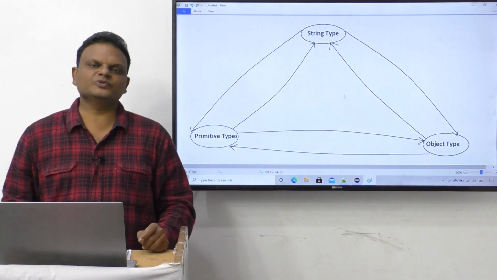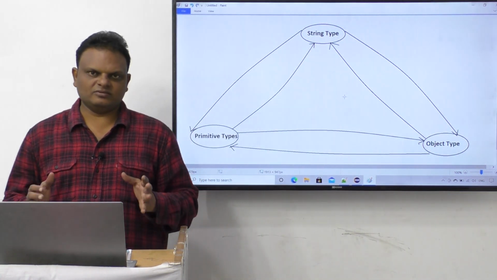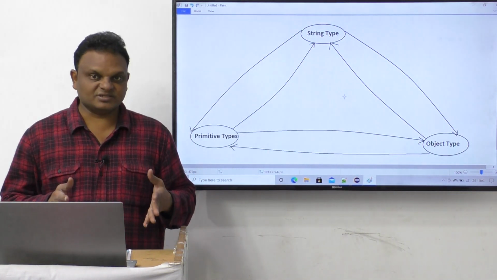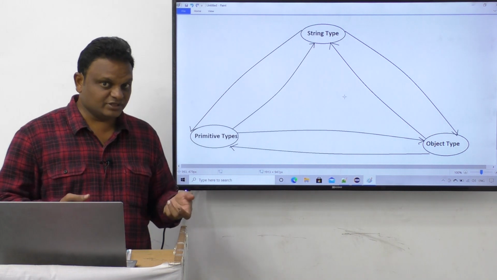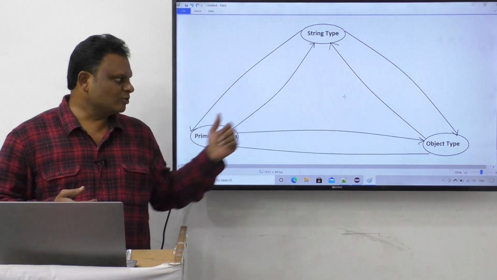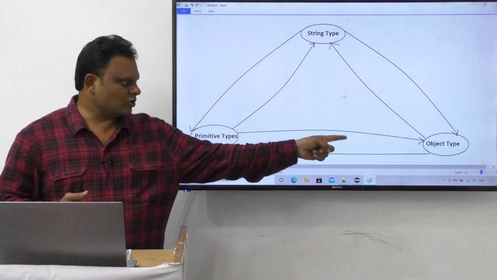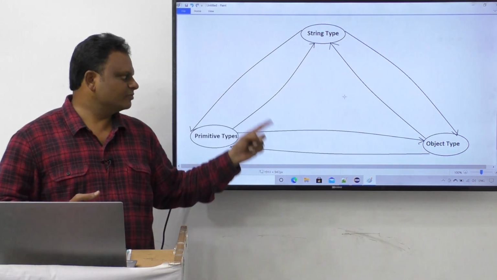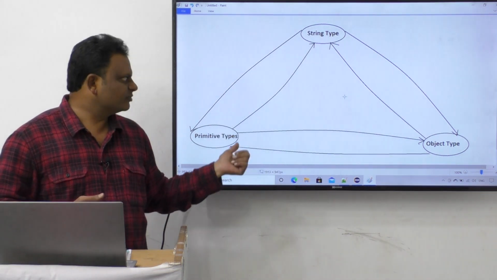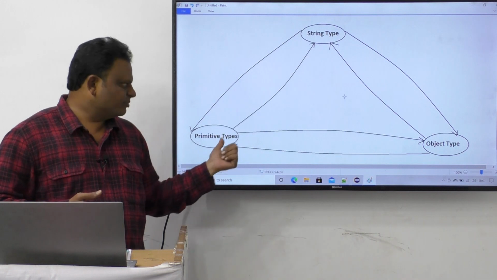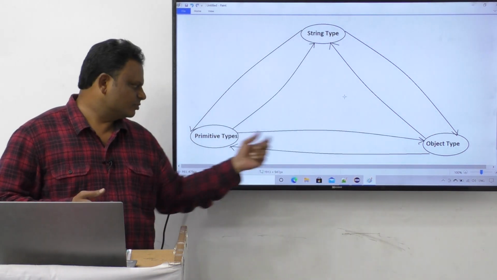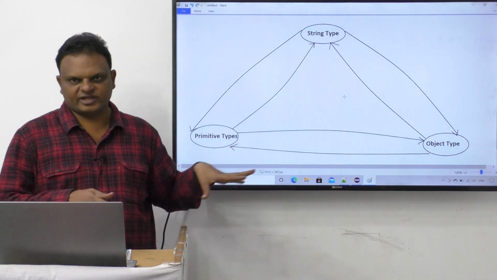Hello guys, in the last video we saw the various types of conversions we are able to perform by using wrapper classes. Here is a small diagram: string type to object type and object type to string type, string type to primitive types and primitive types to string types, primitive type to object type and object type to primitive type. These are the various conversions we are able to do.